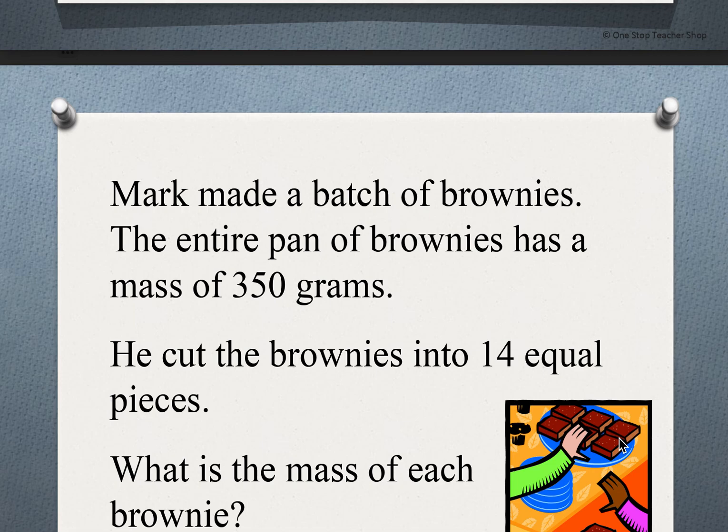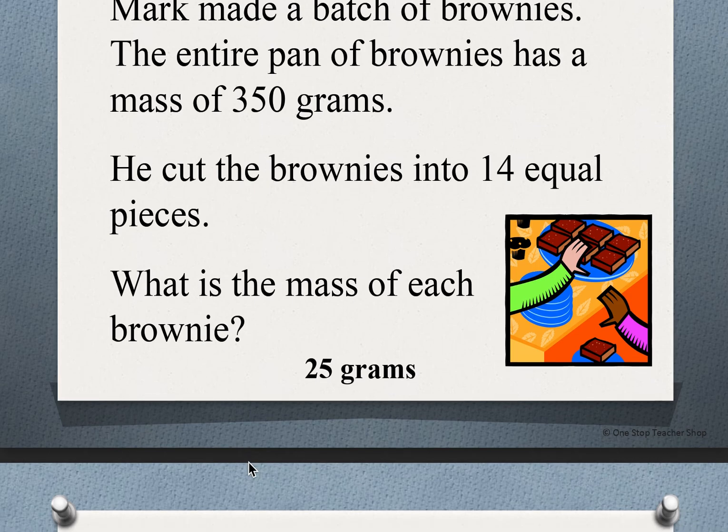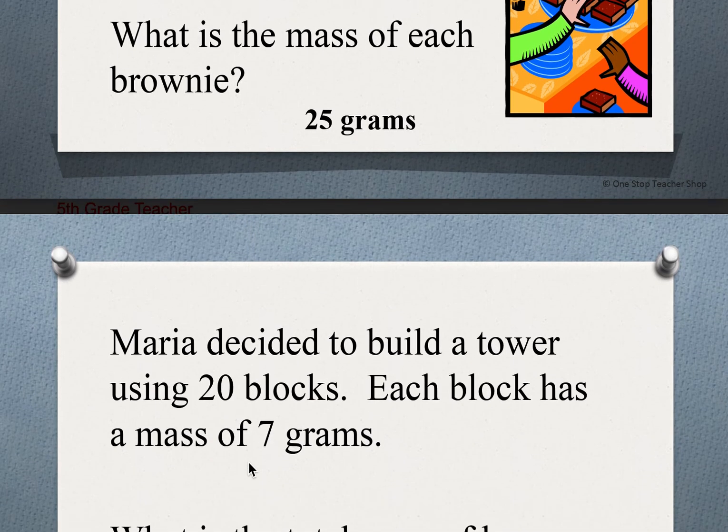Mark made a batch of brownies. The entire pan had a mass of 350 grams. He cut the brownies into 14 equal pieces. What is the mass of each brownie? So that goes along with what we've been doing with division. We've got these equal pieces, so we know we're going to divide those. And when we show that work, that is 25 grams. Okay.